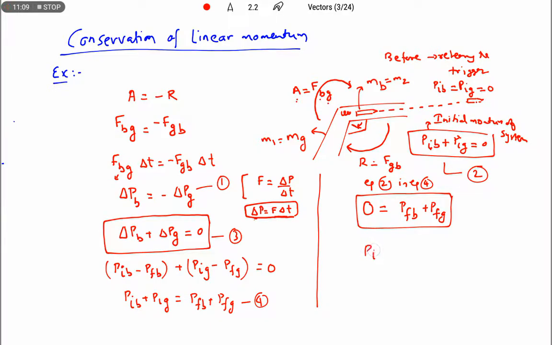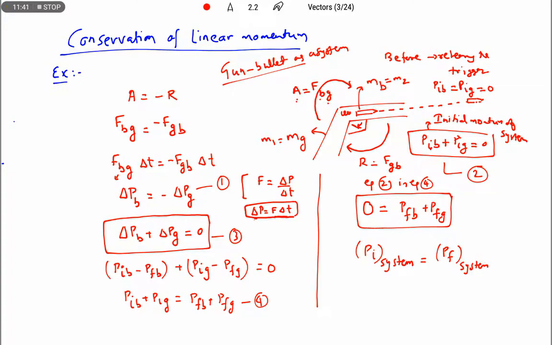I am taking the system, not an isolated body. Here the gun and bullet are considered as a system, not a single body. So the initial momentum of the system is equal to the final momentum of the system.